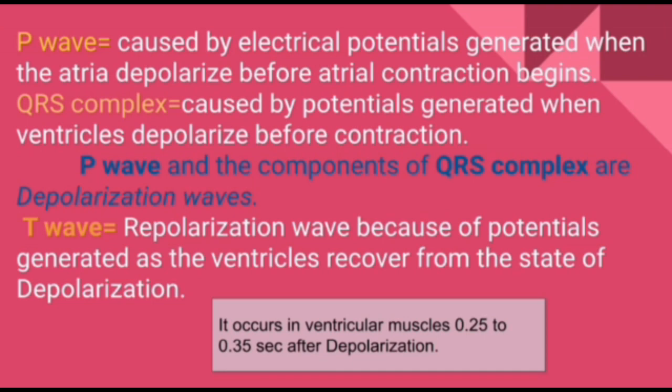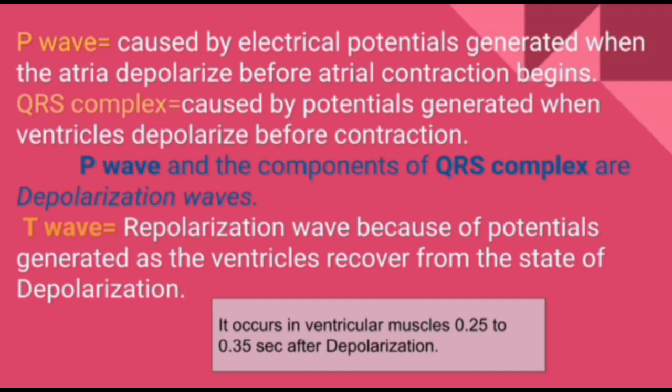Here P wave and the components of QRS complex are called depolarization waves.